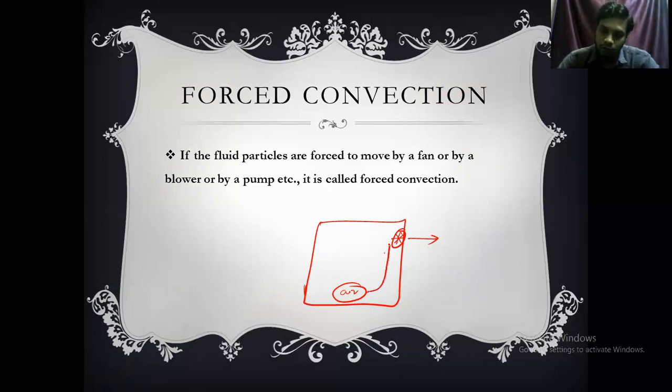Just now we discussed that if we increase the temperature, the density decreases in liquids and gases. So this hot air will have less density, and the less density layer will always move to the top.